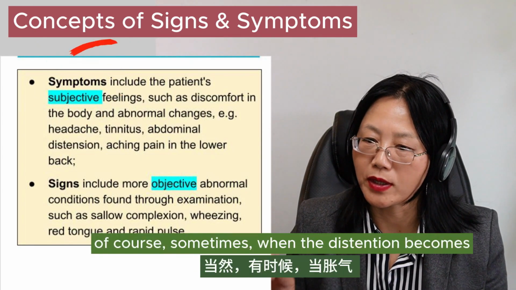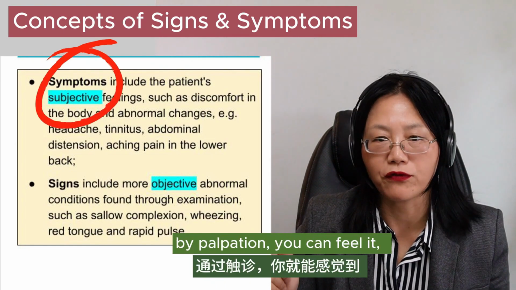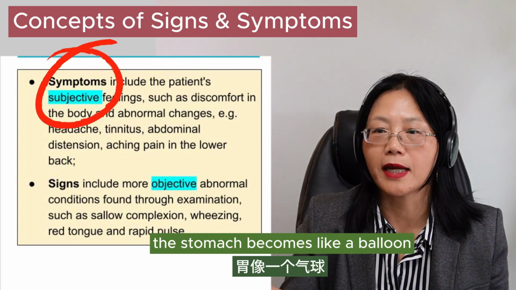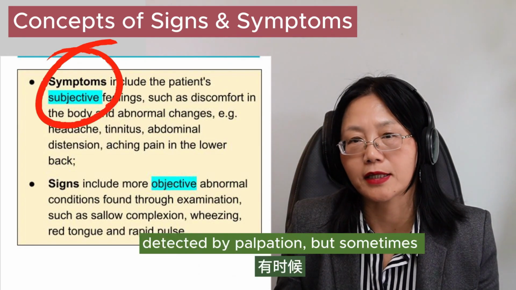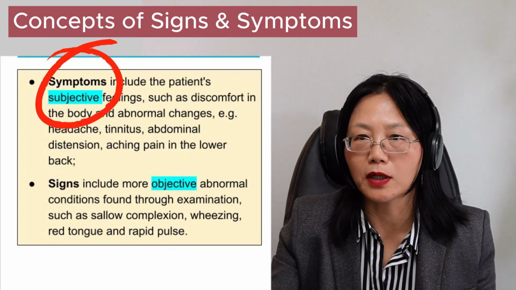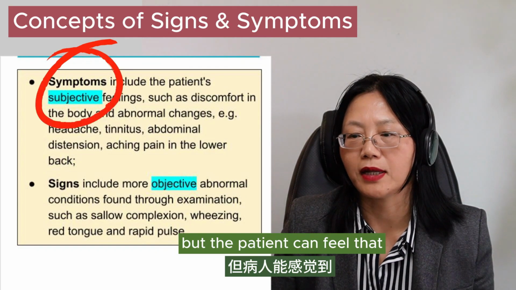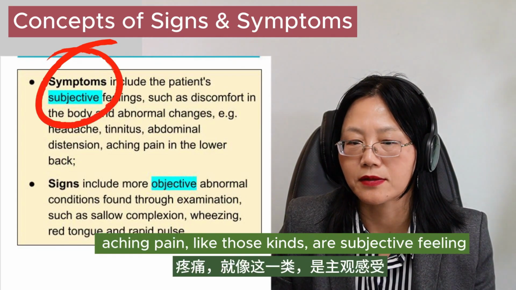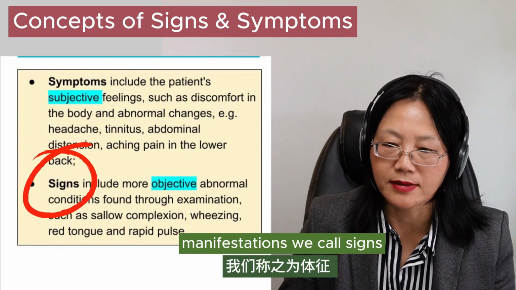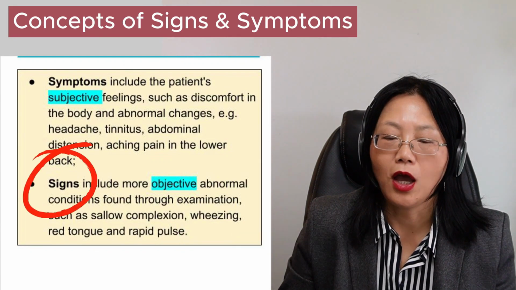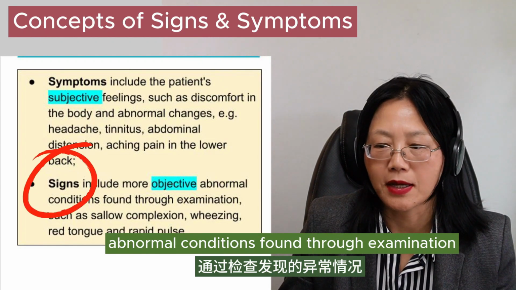Of course, sometimes when the distension reaches a certain stage, by palpation, you can feel it. Like the stomach becomes like a balloon, very hard to squeeze. That one can be detected by palpation. But sometimes the examiners cannot feel anything, but the patient can feel that. Those are subjective feelings. There's another manifestation, we call it signs. Signs are the abnormal conditions found through examination.